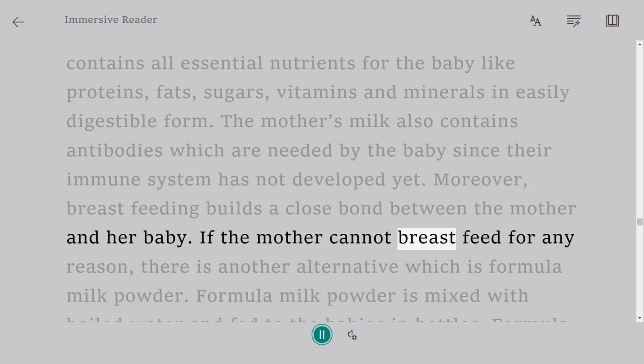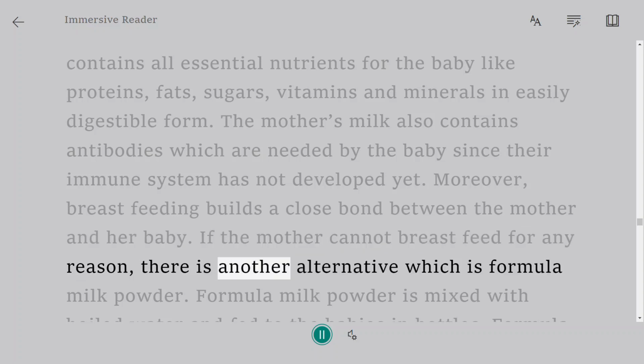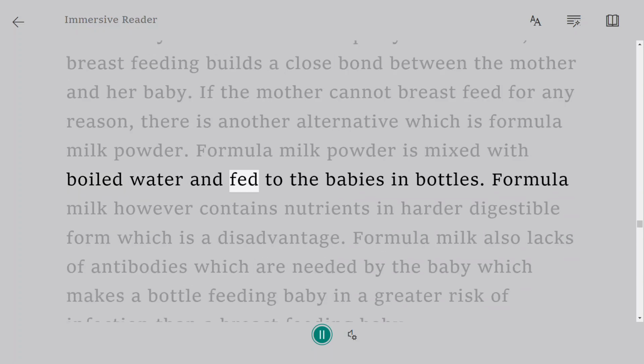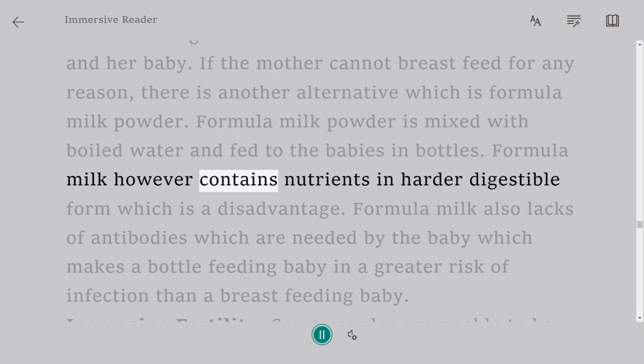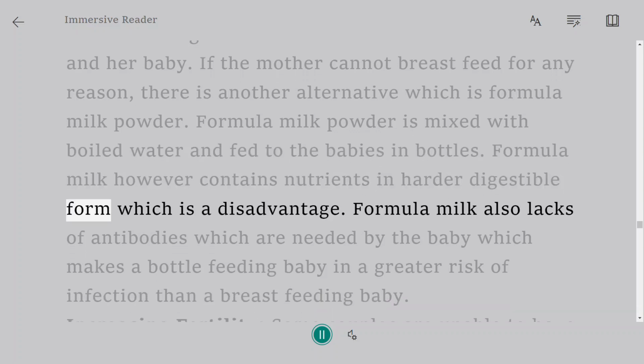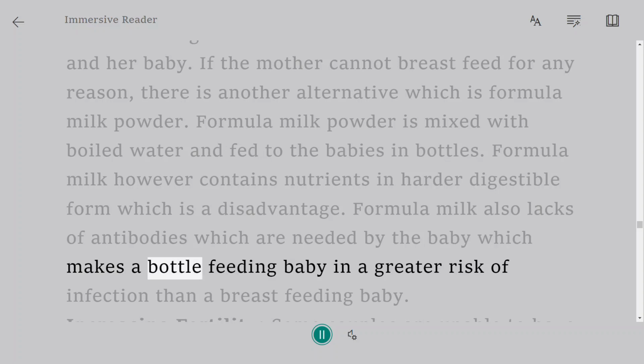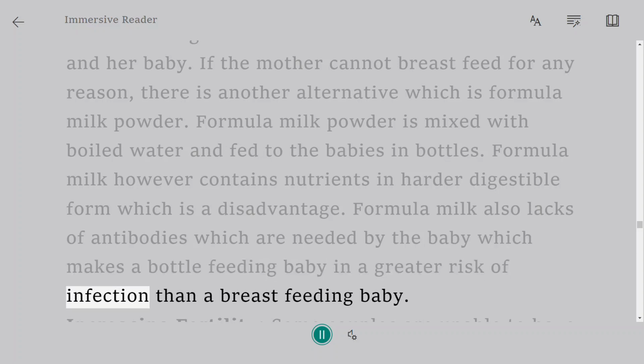If the mother cannot breastfeed for any reason, there is another alternative which is formula milk powder. Formula milk powder is mixed with boiled water and fed to the babies in bottles. Formula milk, however, contains nutrients in harder digestible form, which is a disadvantage. Formula milk also lacks antibodies which are needed by the baby, which makes a bottle-feeding baby at a greater risk of infection than a breastfeeding baby.